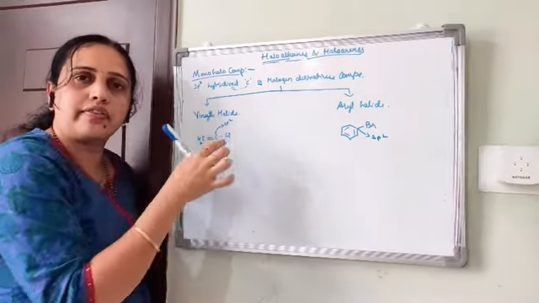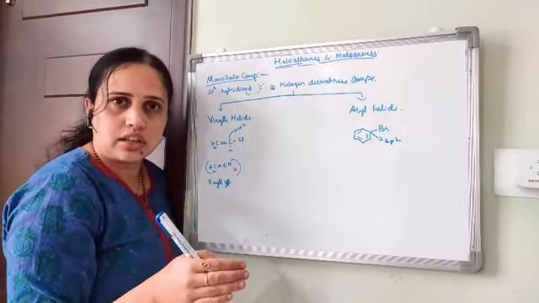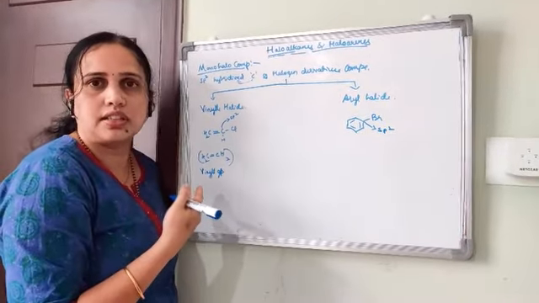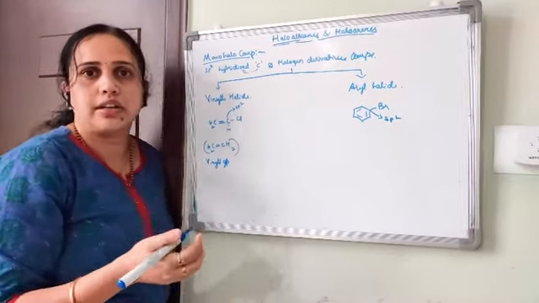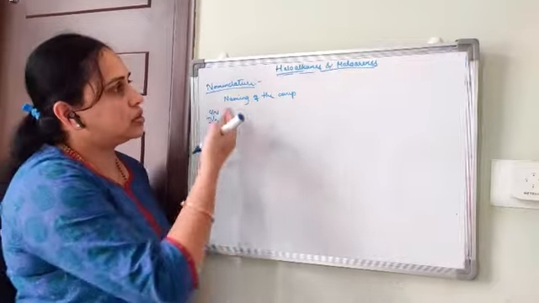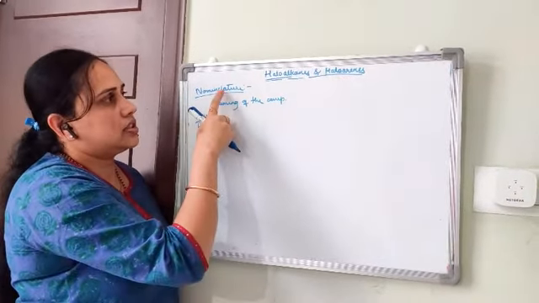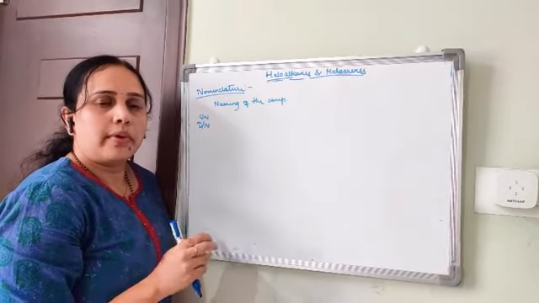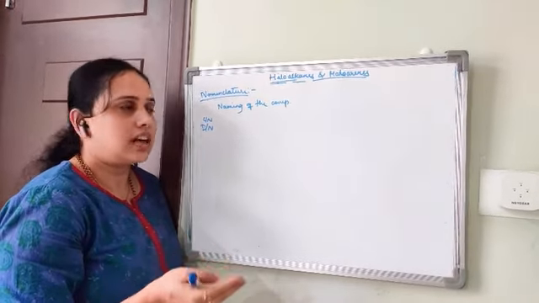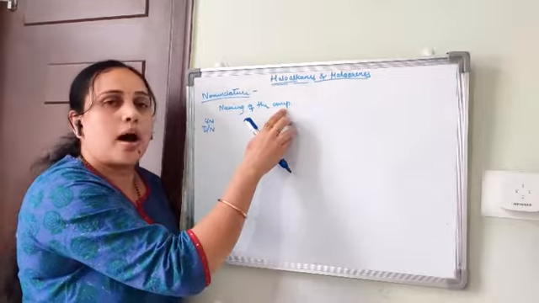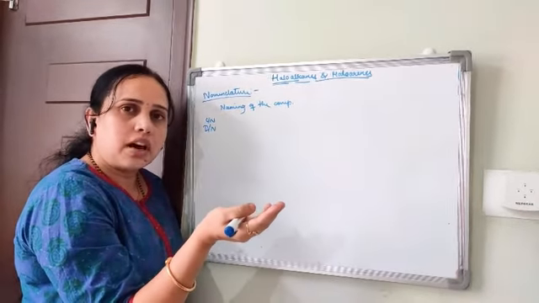So now we are going to discuss the nomenclature. We'll just clean this up and discuss the nomenclature of haloalkanes and haloarenes. What is nomenclature? Nomenclature indicates the naming of the compound. How do we name the compound?